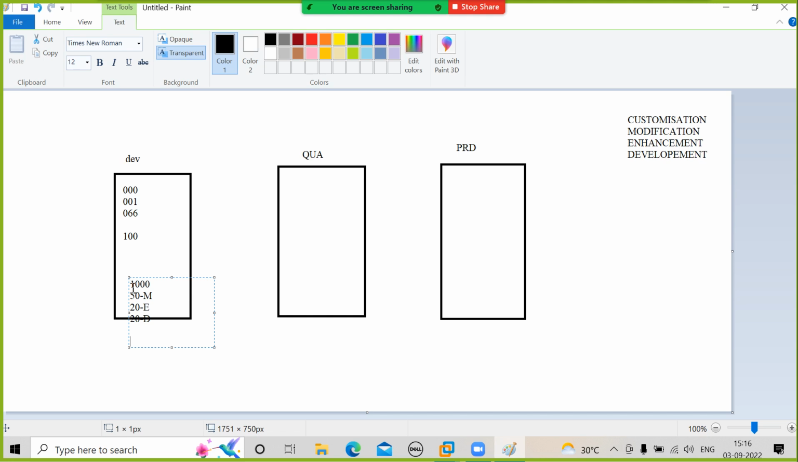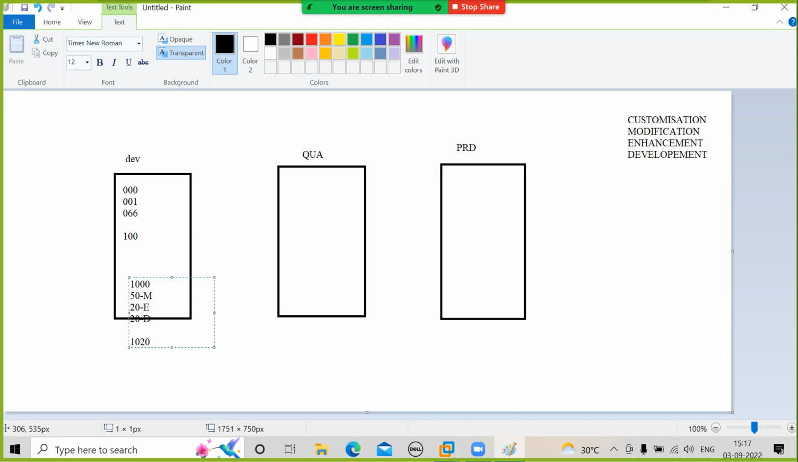These 50 programs are from that 1000 only. Modification means you are changing the standard program. Enhancement means adding something to that program only. So the new programs are only 20. That is the reason you will have 1020 programs. The total number of programs is 1020.